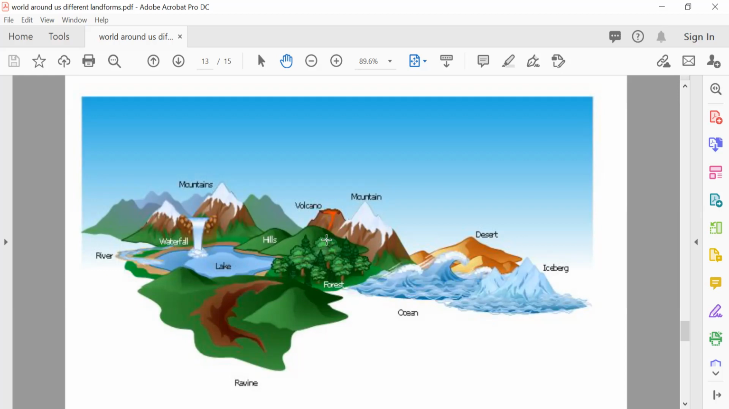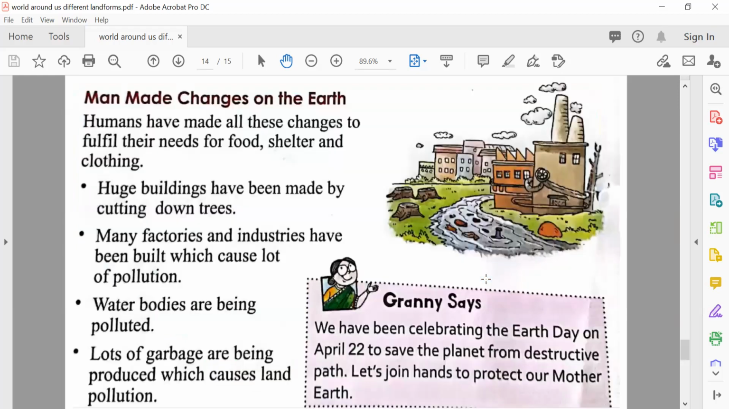Hills are smaller and mountains are very tall. Sometimes mountains have volcanoes. This is a forest. You can see the green trees here. This is a ravine and this is an ocean. This is a desert and this is an iceberg. Icebergs are like hills made with ice, and so they are called icebergs.